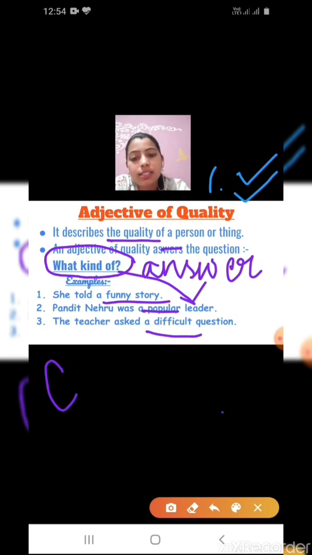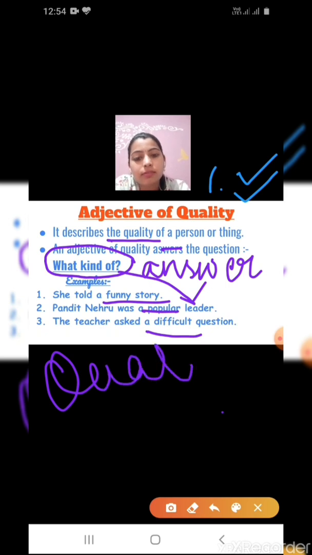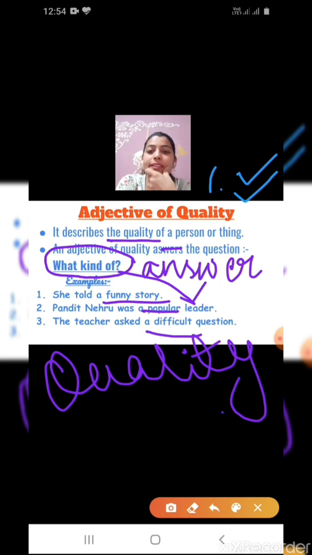So, in adjective of quality, we ask the question, what type of question? What kind of? Wherever a quality word is used, you have to think in your mind, kind.